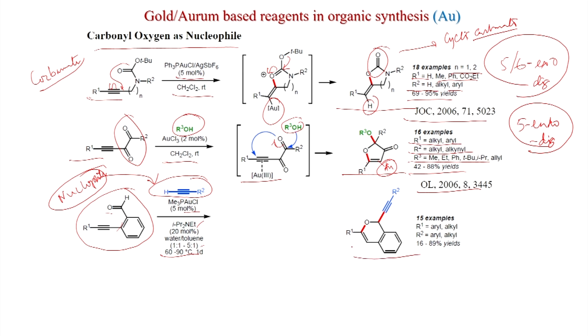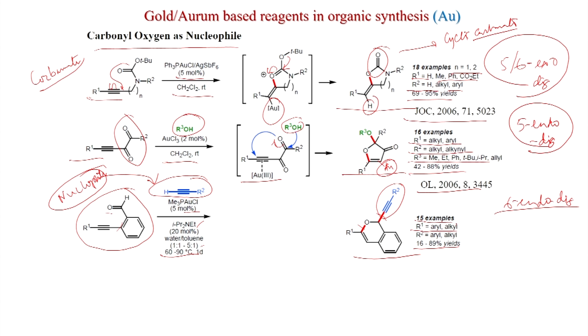So a 6-member ring is formed, and here also a 6-endo-dig cyclization happened, and this is the external alkyne. These red are 2 newly generated bonds, one carbon-oxygen, another C-C bond, and these products are formed in good yield, 16 to 89%.